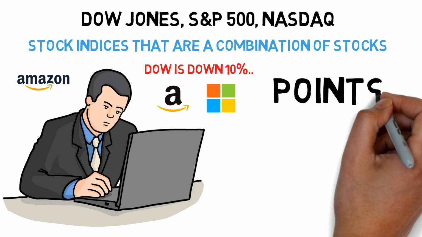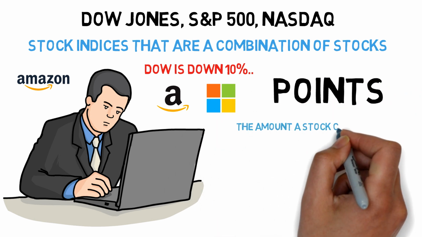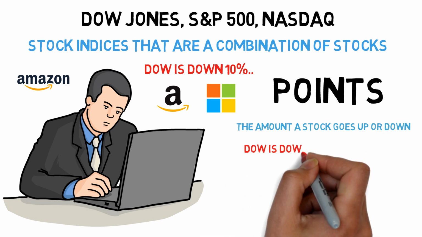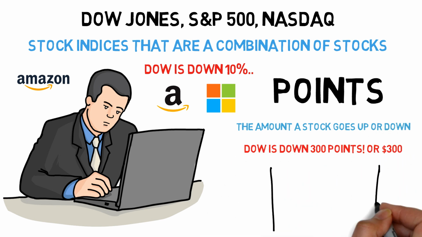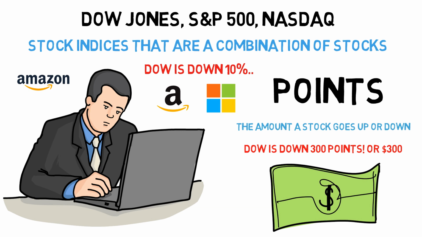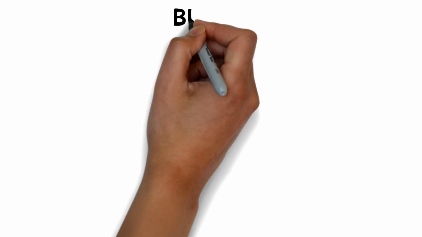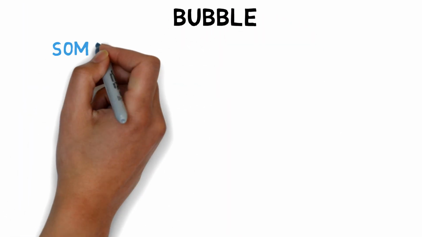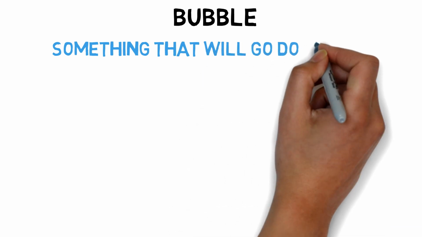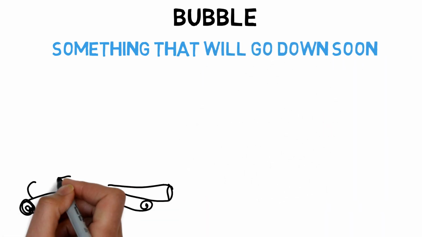Points, the dollar amount of a stock or index. If the news says the Dow Jones is down 300 points, the Dow Jones index is down $300. They use points instead of dollars because other countries don't use dollars. Bubble, an overinflated market that will likely pop soon, meaning go drastically down. This could be because stocks are overvalued or going up on fake news.